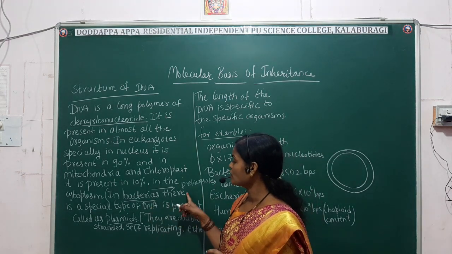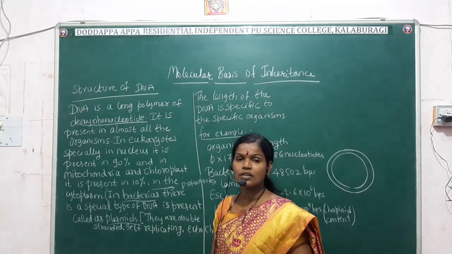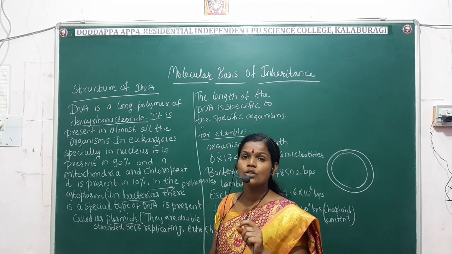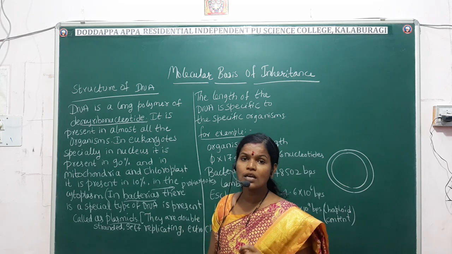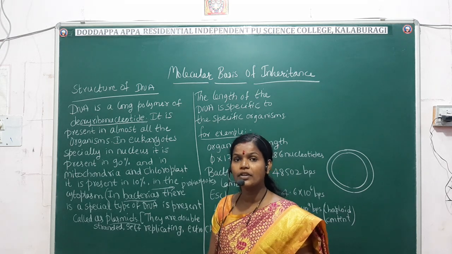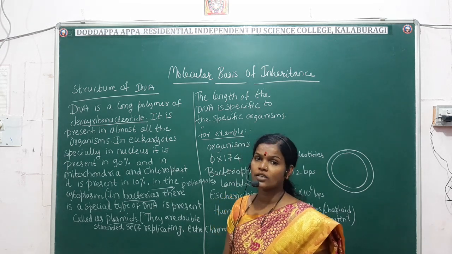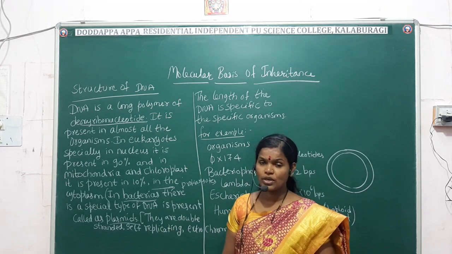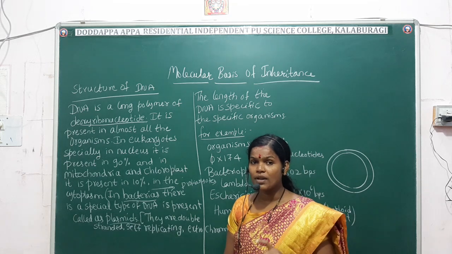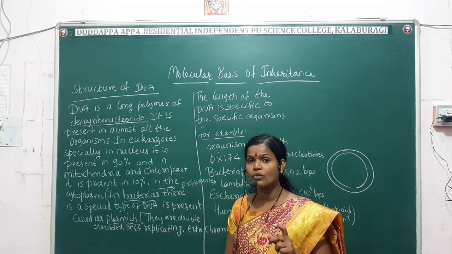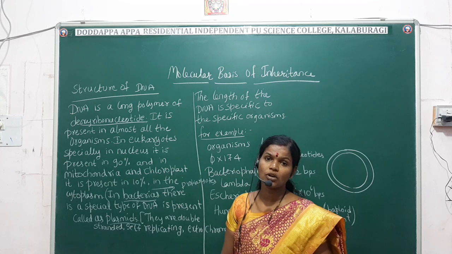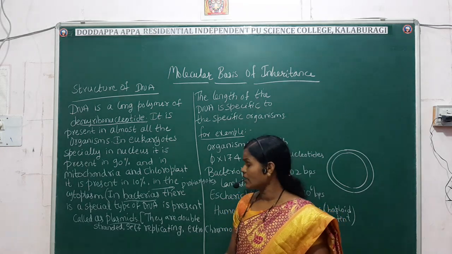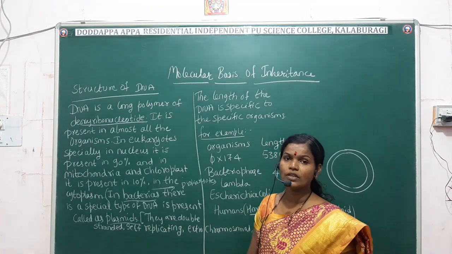In the prokaryotes, we are going to see a special type of DNA which is called the plasmid. So what are plasmids? They are double-stranded, self-replicating, extrachromosomal, circular DNA. These 5 points you have to remember, because this plasmid concept you are going to see in detail in the chapter called biotechnology and its applications. So that is the brief introduction of the DNA.